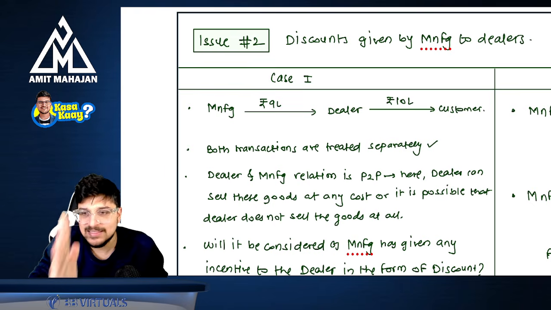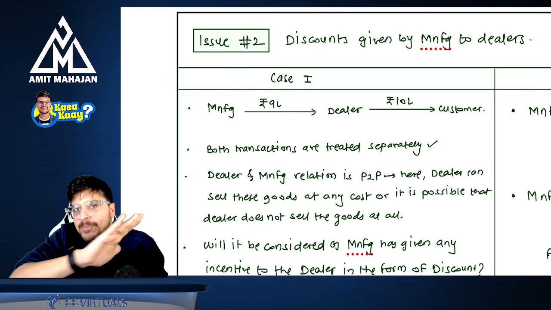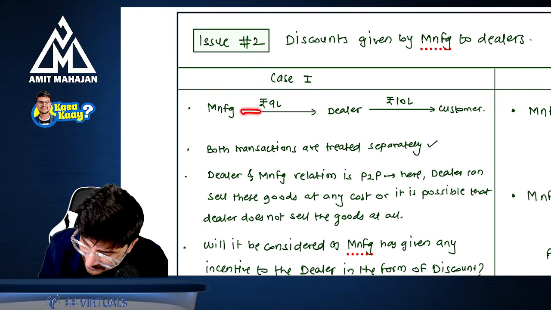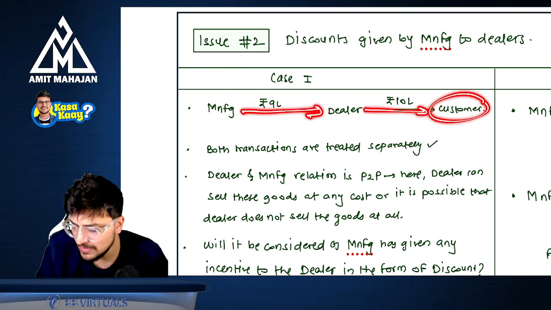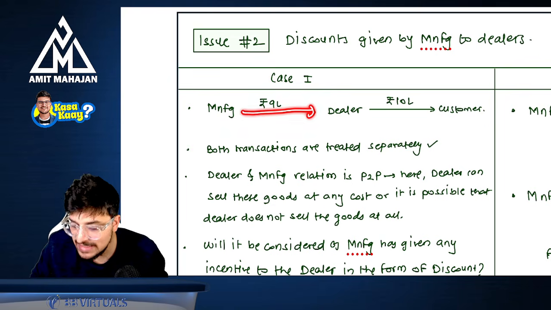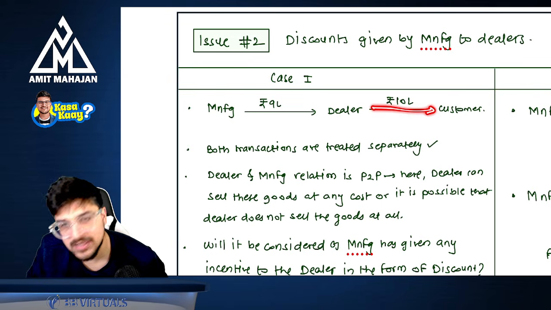Now, in this case, can I say this discount is given by the manufacturer to the dealer where it is an independent sale transaction? The independent sale transaction is of manufacturer to dealer, and the dealer is buying it and selling it further to the customer. Once the manufacturer sells the goods to the dealer, the dealer becomes the owner of the goods, and now the dealer is selling the goods to the customer.